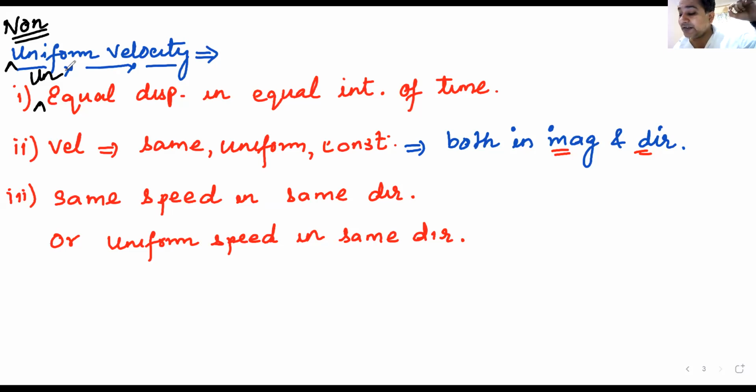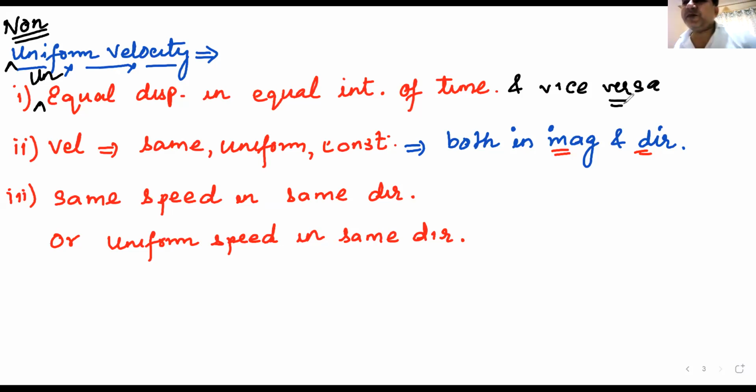First way. What will be the second way of understanding the same thing? Please tell me the second way so that I understand that everything is clear. Non-uniform velocity means equal displacement in unequal intervals of time. Yes, so I can write vice versa here. Deepak, I don't have to write it again. I can write it vice versa. So vice versa will mean equal displacement in unequal time.